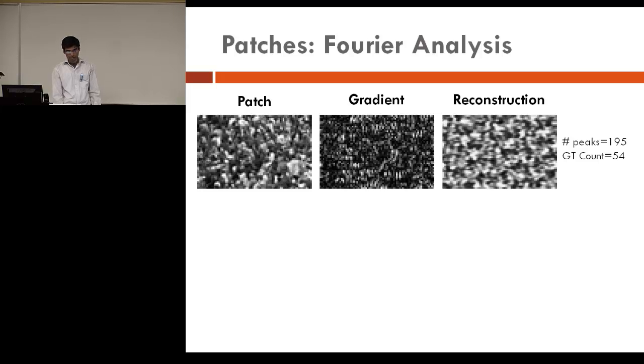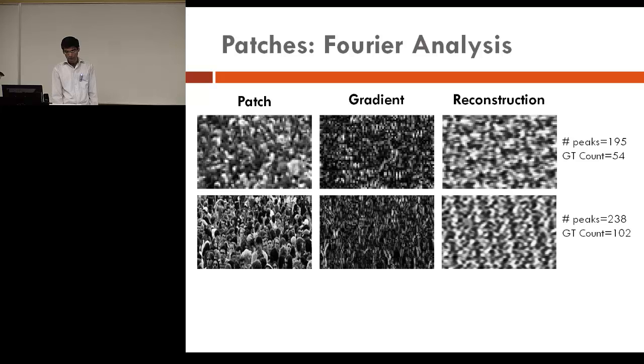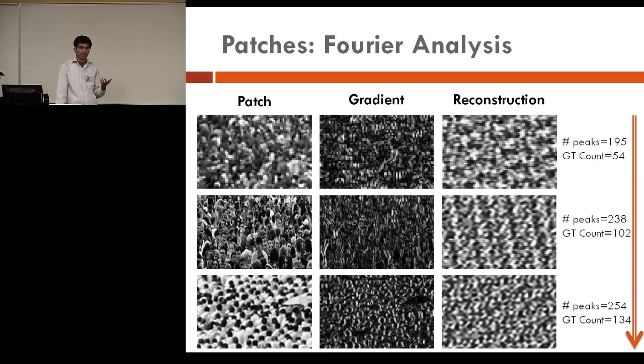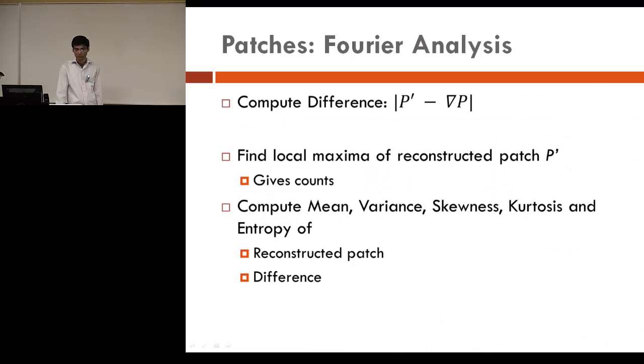For this particular patch, the ground truth was 54, and the number of local maxima here is 195. As we go to another patch where the ground truth count increases to 102, the number of local maxima also increases to 238, which means that there is a relationship between the two. Similarly, in another example, the ground truth count increases to 134, and the number of peaks increases to 254. So this direct correlation between these two features is useful, and the number of local maxima in this reconstructed image can be used to predict the ground truth or estimate the number of people.